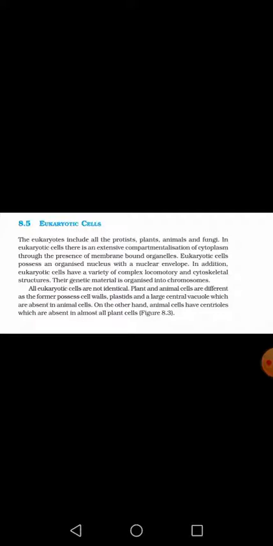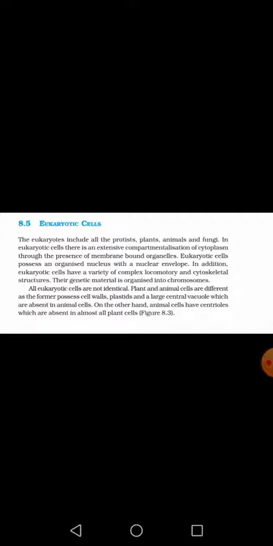It also has one well defined nucleus, which has a clear cut nuclear envelope. Sometimes additional structures like complex locomotory structures are also present, as well as the cytoskeleton.